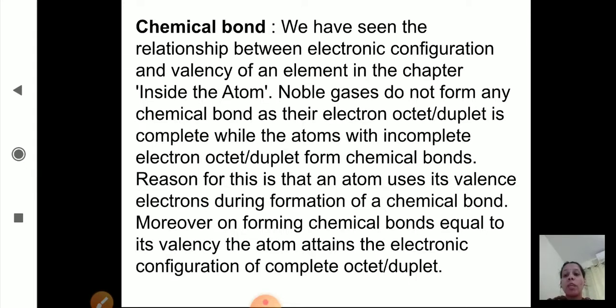Now, on forming chemical bonds equal to its valency, the atom attains the electronic configuration of a complete octet or duplet, meaning either 8 electrons or 2 electrons. So, they complete their octet or duplet state by gaining or losing electrons. Okay, so while doing this, they are forming chemical bonds.